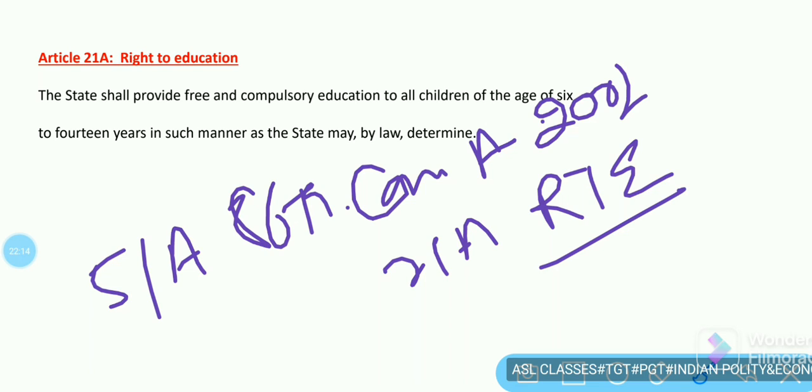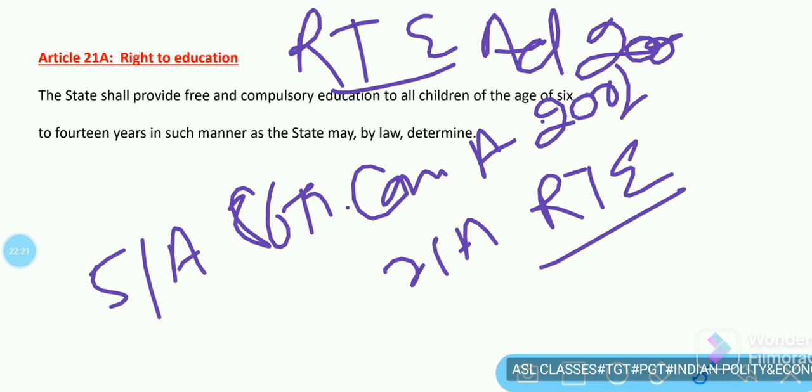Parliament enacted the Right to Education Act, 2009, which ensured that every child is provided compulsory elementary education of satisfactory quality. This is mentioned under Article 21A.